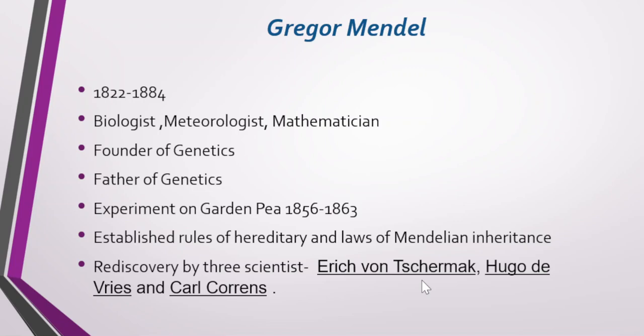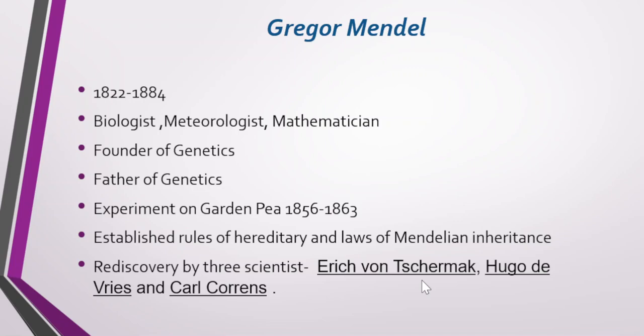And yes, he was the founder of genetics because he was the first person to carry out an experiment to understand heredity, what is actually inheritance. He spoke about his laws of inheritance, and hence it is named Mendelian inheritance. He studied heredity, and he gave the rules of heredity. The experiment was done on garden pea. The garden pea's scientific name is Pisum sativum, and this experiment was carried out from 1856 to 1863.